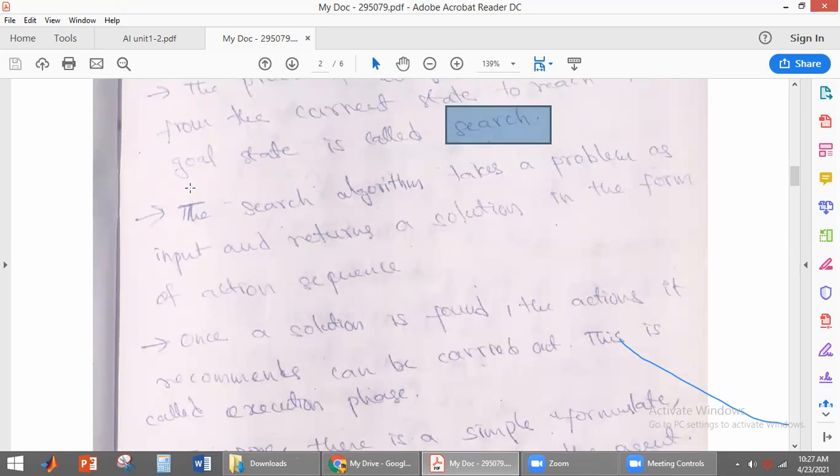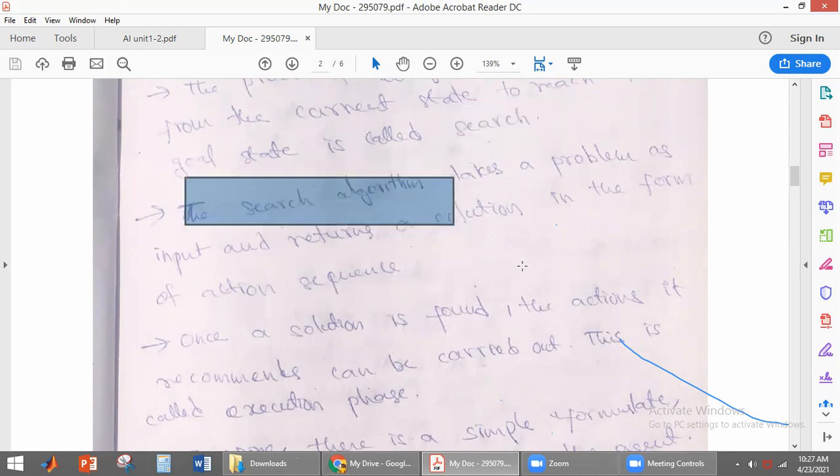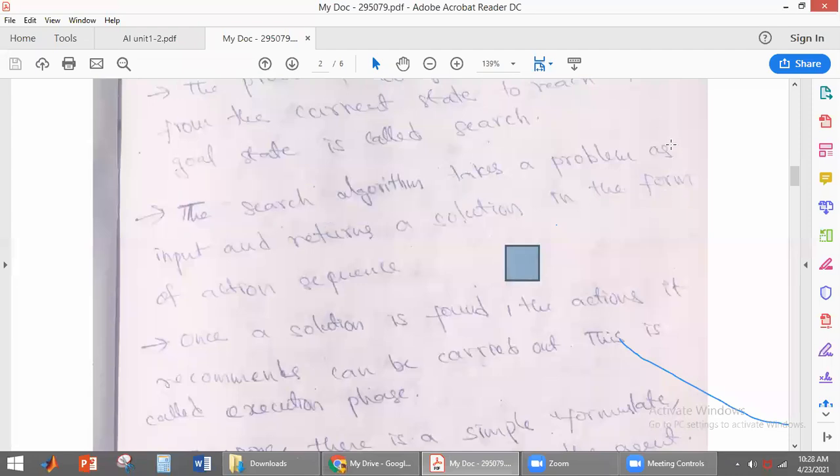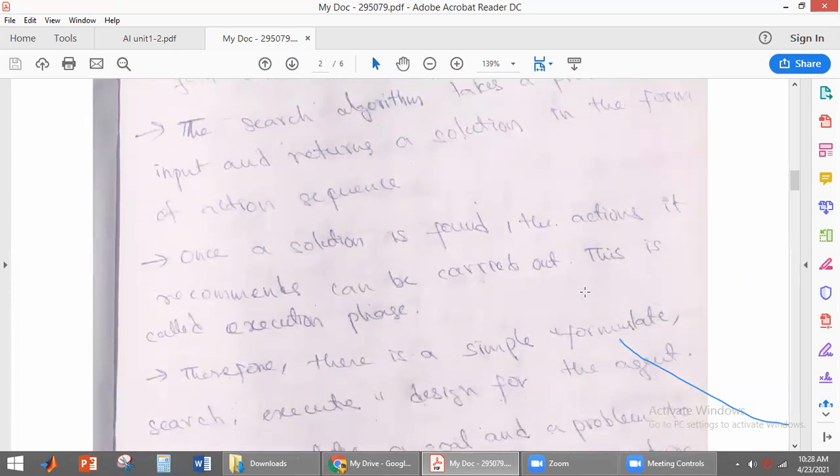Okay, the search algorithm will be taking the problem. For example, take the rabbit and carrots example. The rabbit should reach the carrots. That is the problem. And what will the search algorithm do? It gives a solution. It gives the actions, in which direction. So go left, go right, like that. It will just give the sequence of actions. So that is the job of the search algorithm.